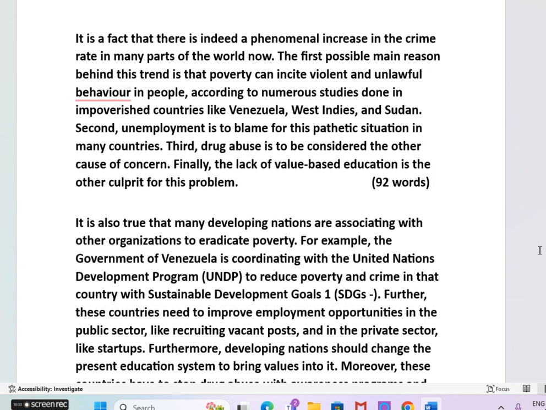This is also a fixed sentence. Finally, the lack of value-based education, something, is the other culprit. Culprit, one meaning is offender, criminal. But here in advanced English, culprit means cause, reason. Okay? Finally, the lack of value-based education is the other culprit for this problem.